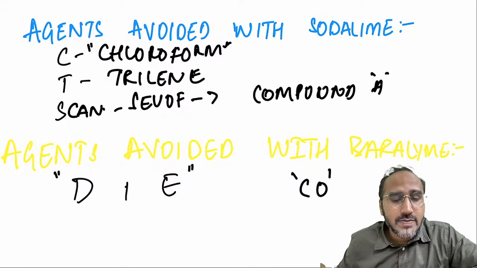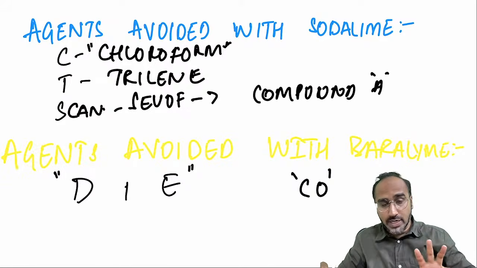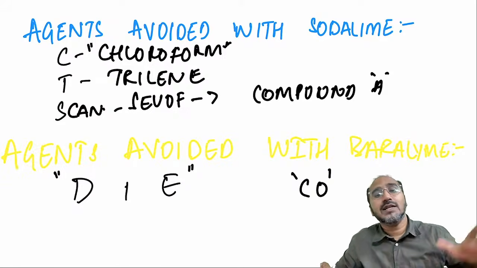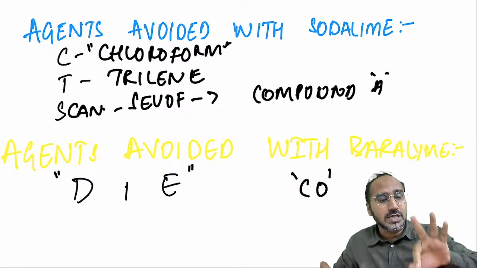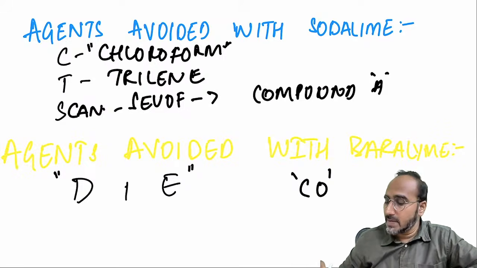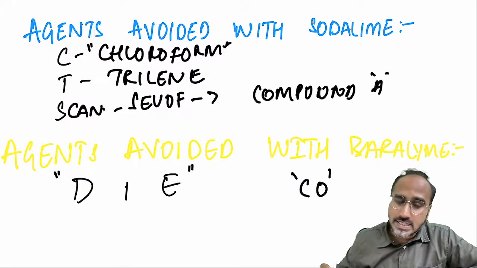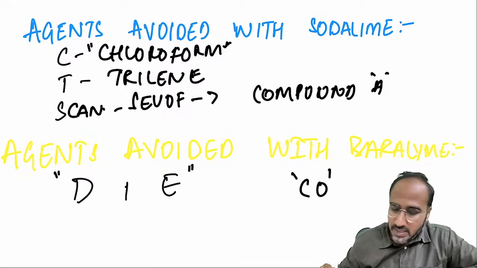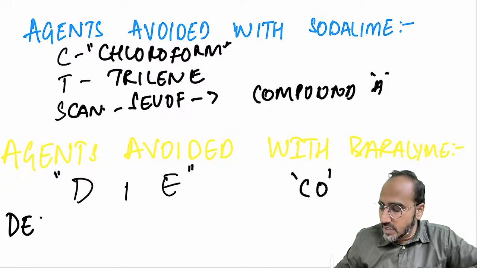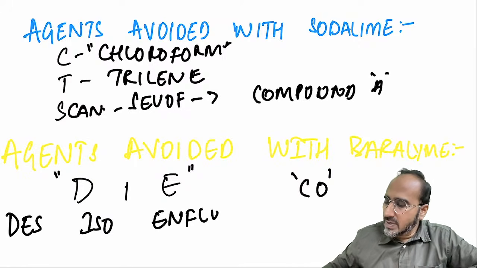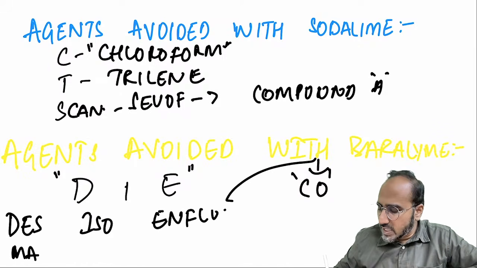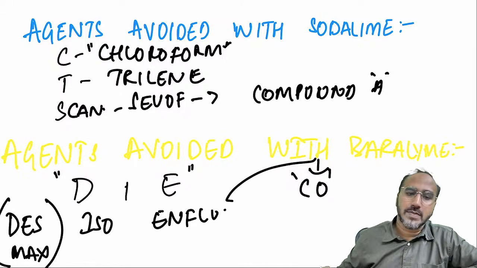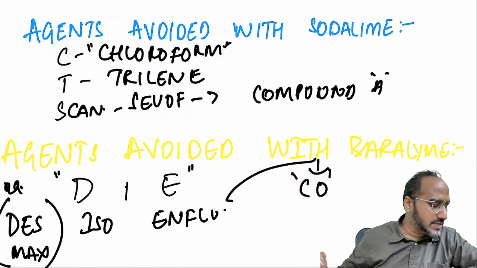Agents that are avoided with baralyme. I told you, just like soda lime, if soda lime is not there in your hospital, you can also use baralyme as a carbon dioxide absorbing material. But 3 gases should be avoided with baralyme. What 3 gases, guys? Dye gases. If you use dye gases, the patient will die. D stands for desflurane, I stands for isoflurane, E stands for enflurane. Why? Because they will react with baralyme to form carbon monoxide. Maximum chance of carbon monoxide formation can be seen with desflurane.